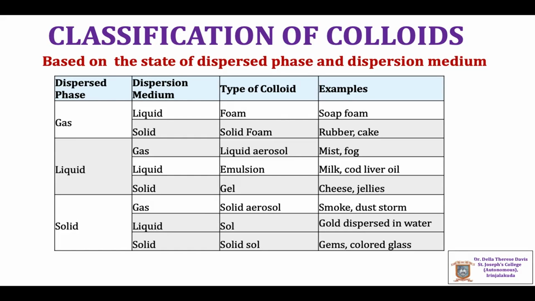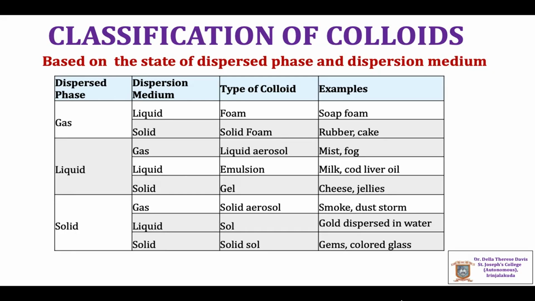When the dispersed phase is gas and the dispersion medium is a liquid, that type of colloid is called foam. The best example is soap foam. When gas is dispersed in a solid dispersion medium, it is called solid foam, and rubber, cake, pumice stone, etc. are examples of this type of colloid.